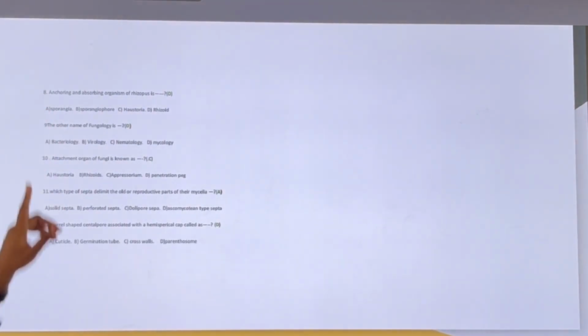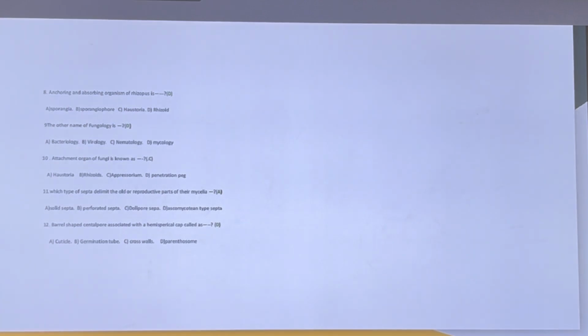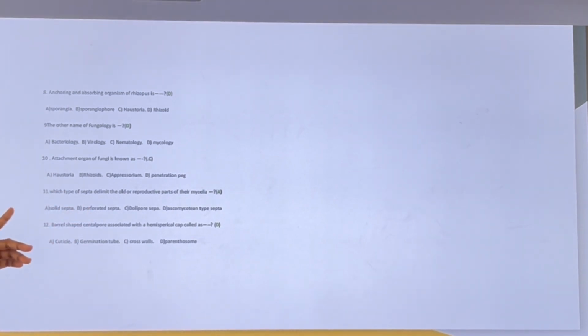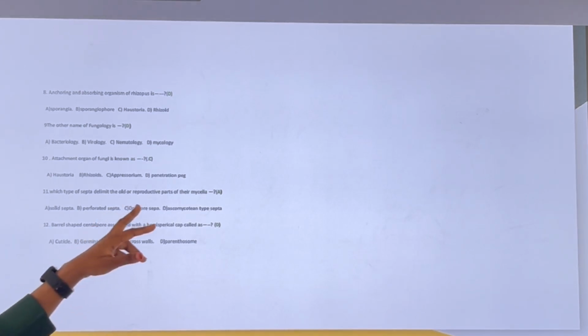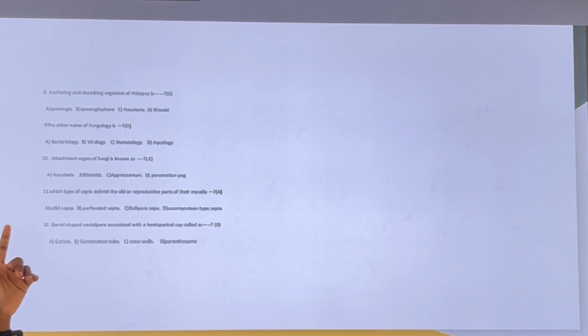The anchoring organ in fungi is the rhizoid, and the other name of fungology is mycology. The attachment organ of fungi is known as appressorium. The type of septa that delimits older reproductive parts of mycelia is solid septa.